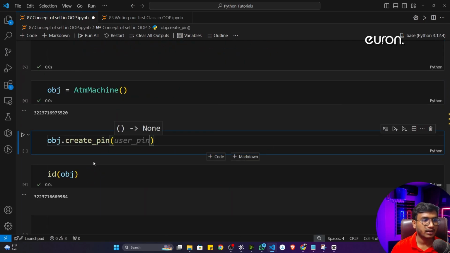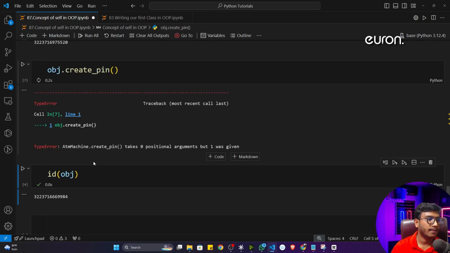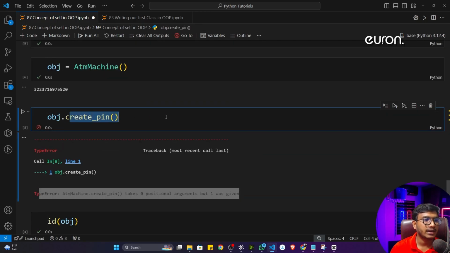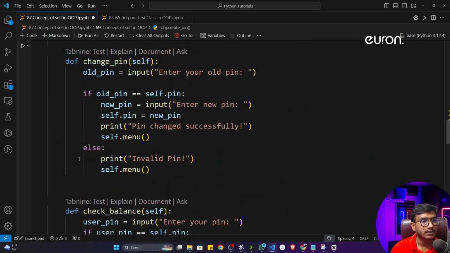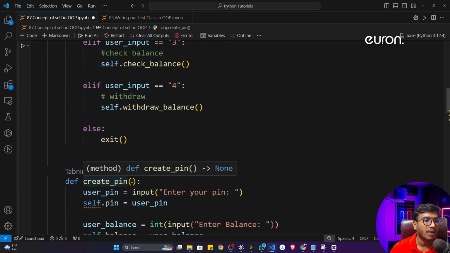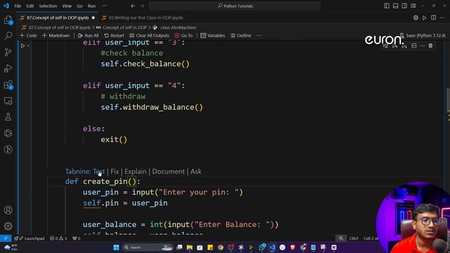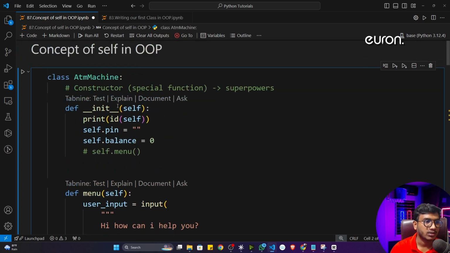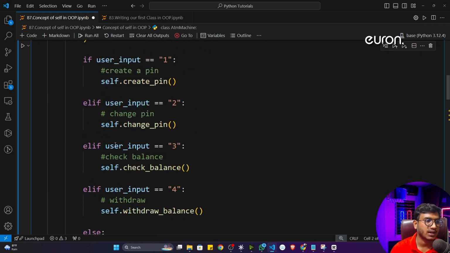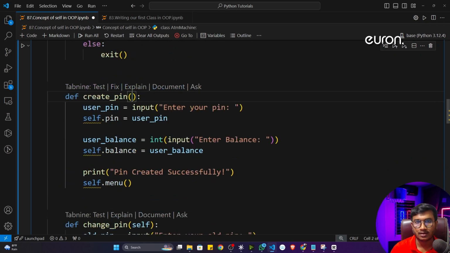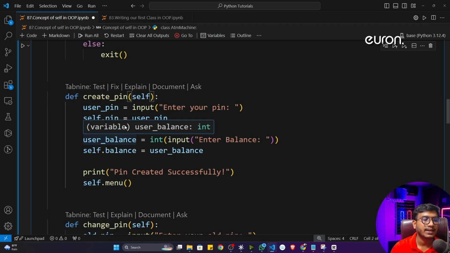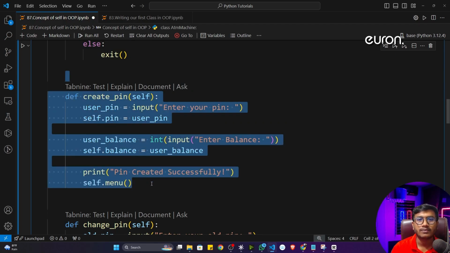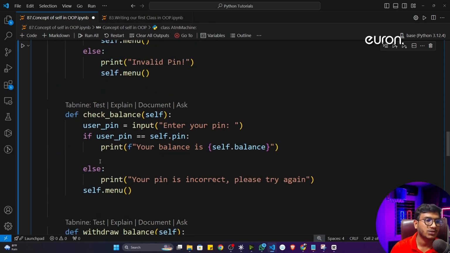Now see, if I execute this particular code, it will throw me one error. Create pin is not the property of the ATM machine class because you haven't mentioned this particular object, the ATM machine object. If you want to make it a property of the ATM machine class, you have to use this particular self. Now self will tell, okay, this is the property of the ATM machine class. That is the idea. That's why we have to use this particular self.